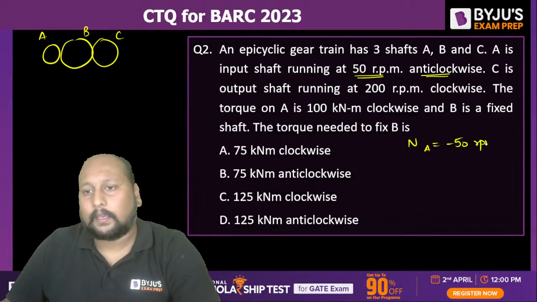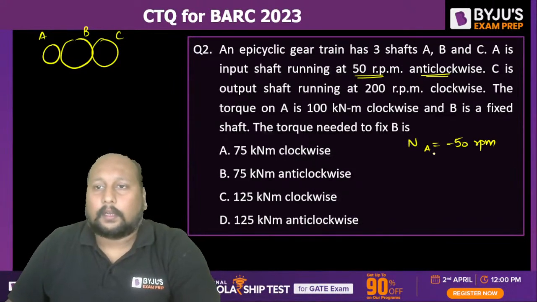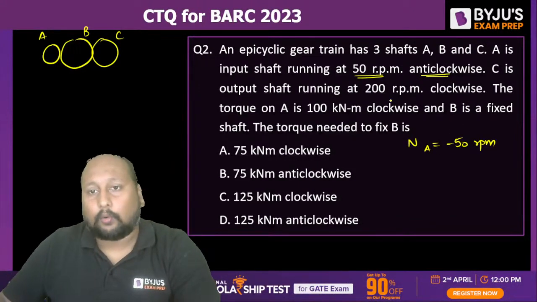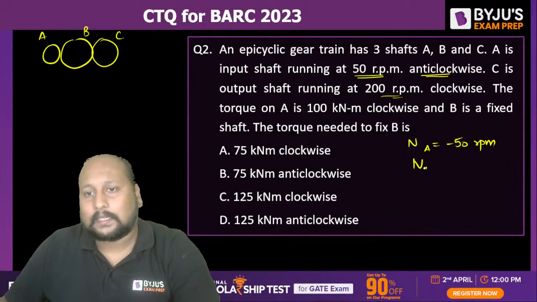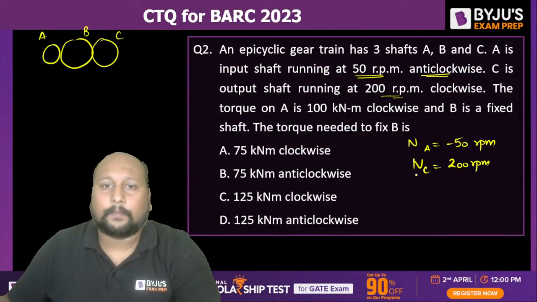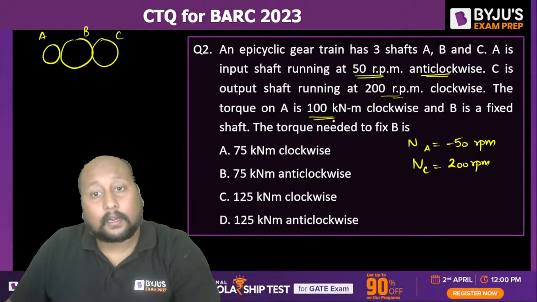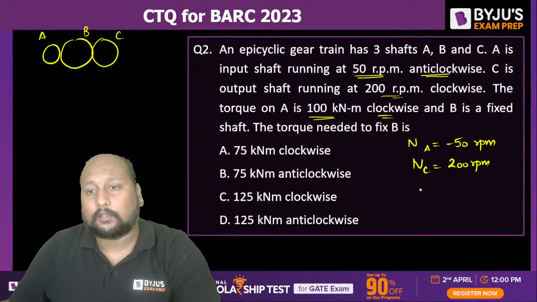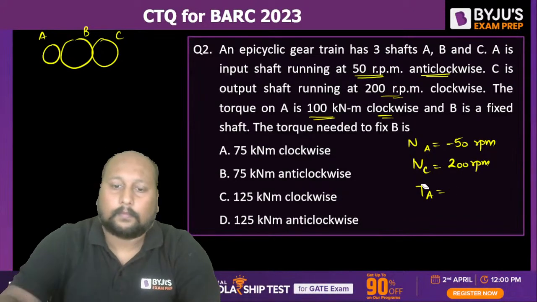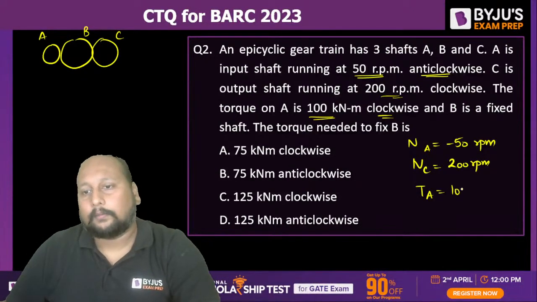Okay, RPM. Fine. C is the output shaft running at 200 RPM clockwise. So NC is equal to 200 RPM in the clockwise direction. The torque at A is 100 kilonewton meter in clockwise direction. So TA is equal to 100 kilonewton meter.